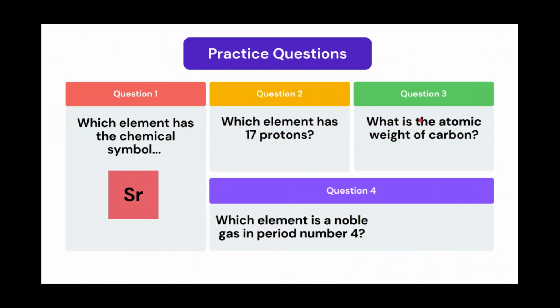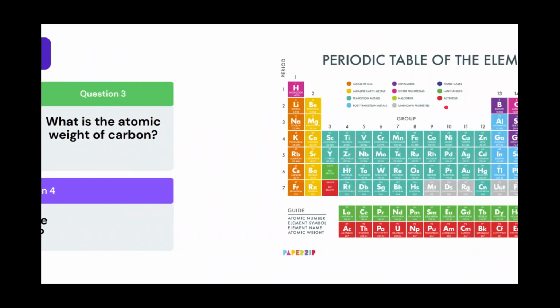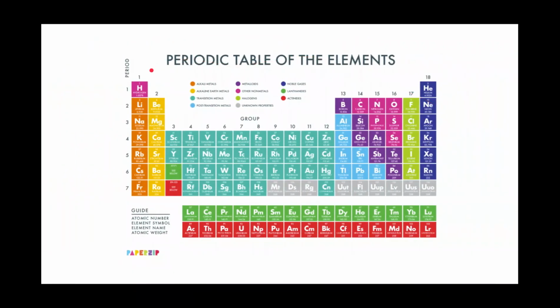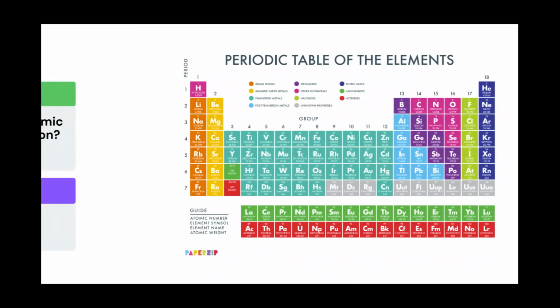Next, question 3. What is the atomic weight of carbon? So we're going to look through and try and find the element carbon on the table. Carbon is right over here. And if we see at the bottom, we have the number 12.009. So the answer to this question is 12.009 atomic mass units.